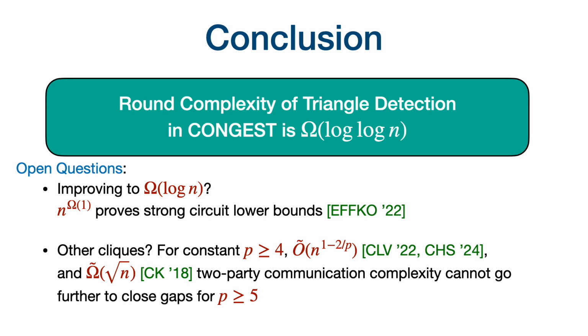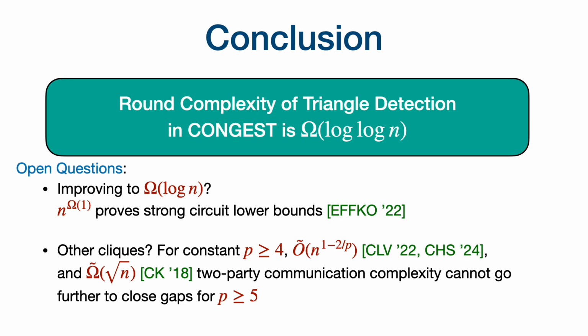What are some other open questions? We still don't know complete answers for detecting other cliques. For any constant p which is at least 4, we have an upper bound that says you can detect p cliques in n to the 1 minus 2 over p rounds. And we also have a lower bound that says we need omega of square root n rounds via two-party communication complexity.